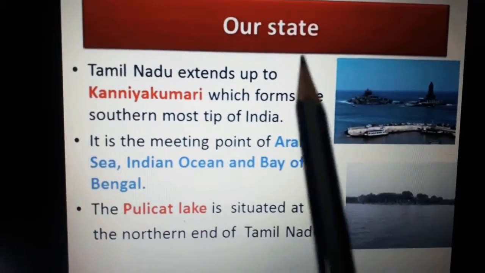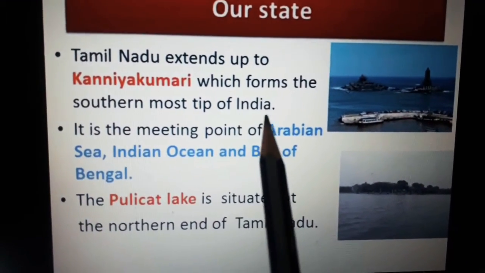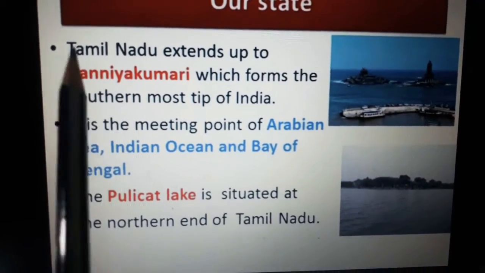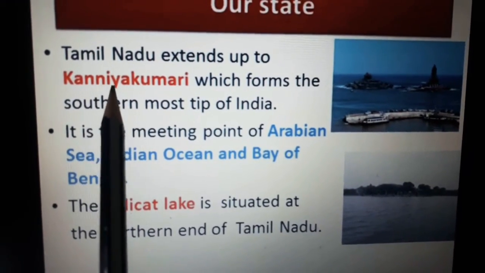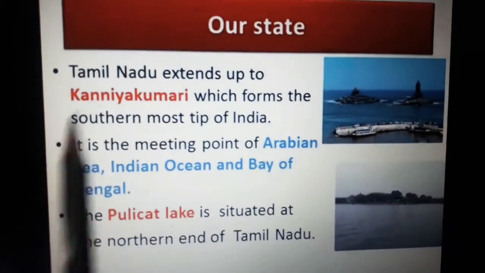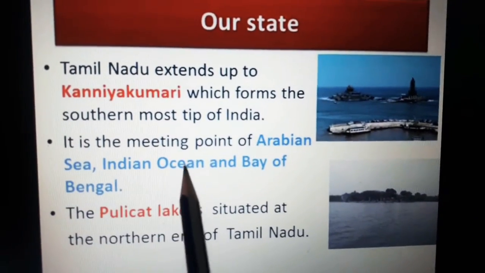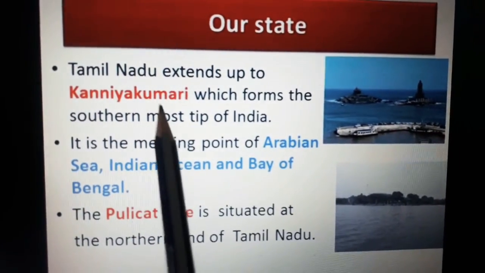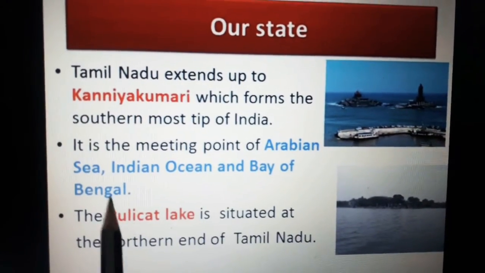Tamil Nadu extends up to Kanyakumari, which forms the southernmost tip of India. Spell it with me, students. K-A-N-N-I-Y-A-K-U-M-A-R-I, Kanyakumari, okay. It is the meeting point of Arabian Sea, Indian Ocean and Bay of Bengal.